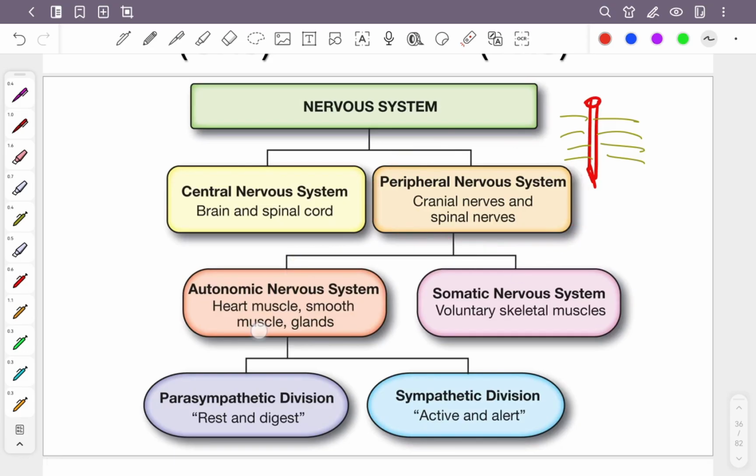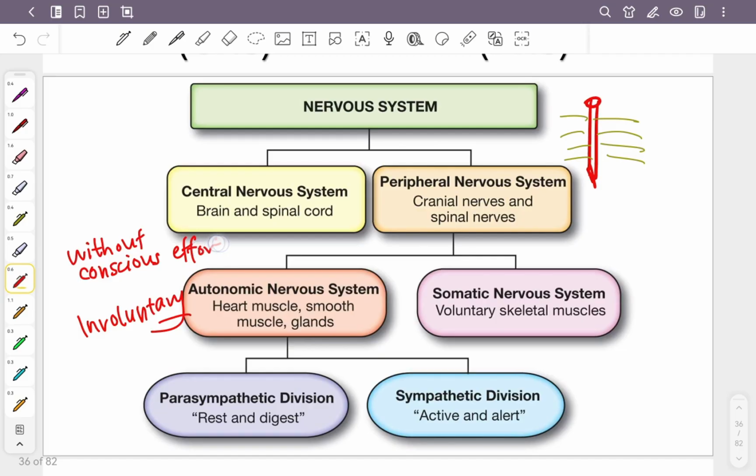So now, peripheral nervous system is going to divide into autonomic and somatic. So autonomic means heart muscles, movement and glands. Means it is involuntary. I already told you right what is involuntary. Yang kamu tak ada conscious. Without conscious effort. Apa maksud without conscious effort? You tak perasan pun you sedang buat benda itu. For example, breathing. For example, your heart is pumping, beating. Then another one will be the terbalik lah. Somatic nervous system is voluntary. Example is skeletal muscle. You move when you want to work. You know where you want to work, correct? You tell your brain, or your brain tells you where to work.